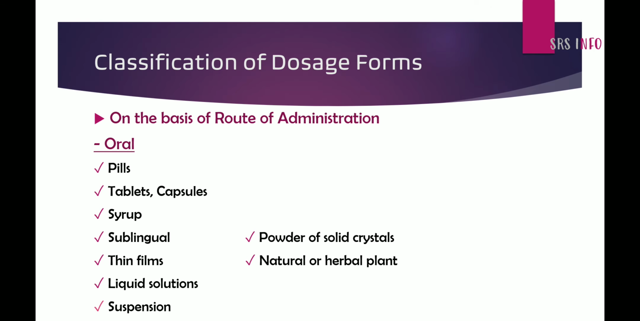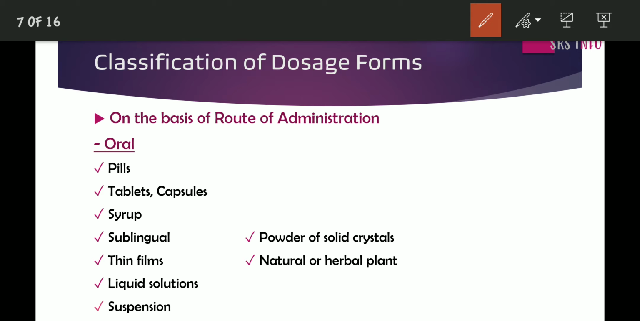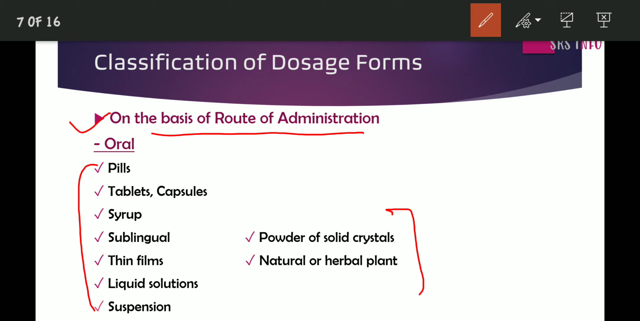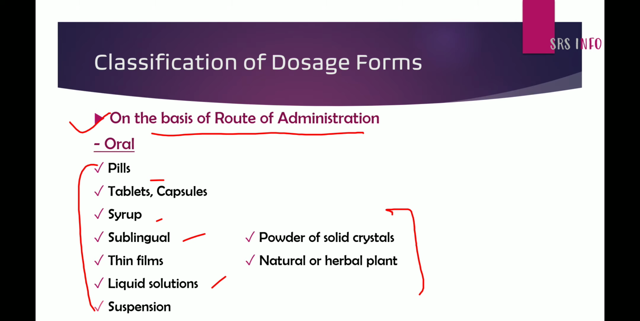And what is the second one? The second type of classification is on the basis of the route of administration. The first one was on the basis of its appearance or the states of matter. The second is on the basis of route of administration. What are they? The first is oral. All these medicines are coming under oral route of administration. This can be given by the oral route to the patient, that is tablet, capsule, syrup, sublingual, liquid preparation, suspension. All these are coming under oral form of administration.